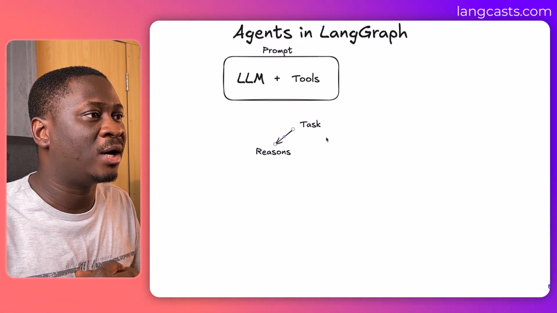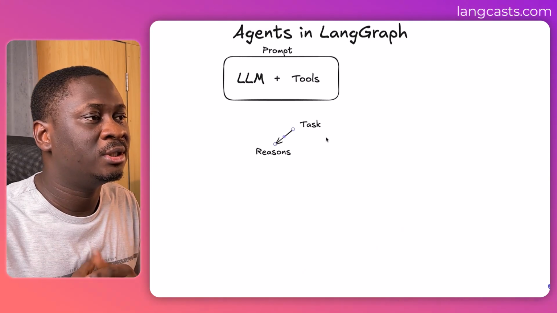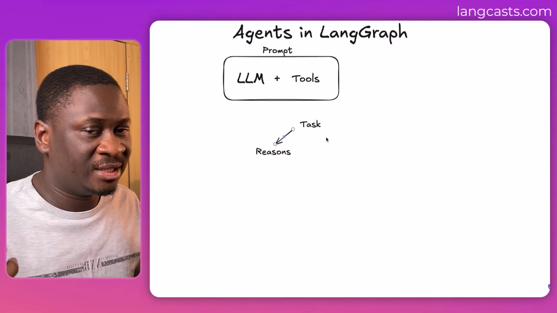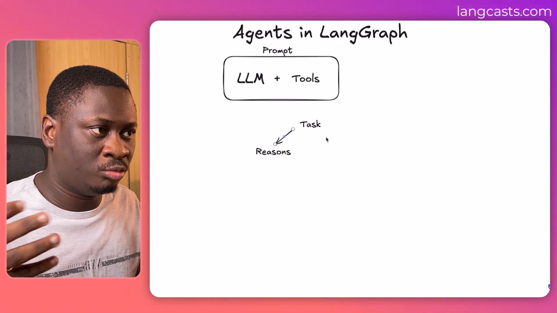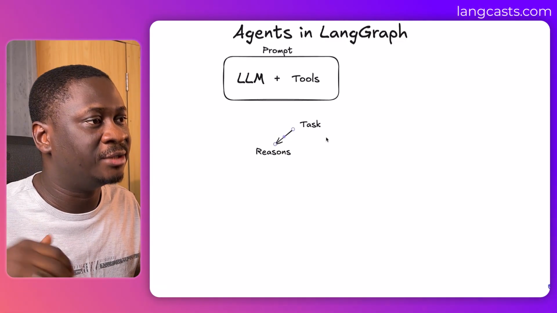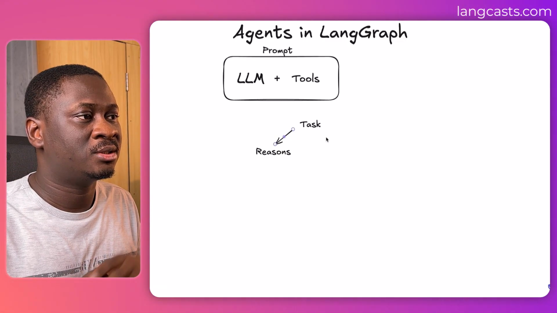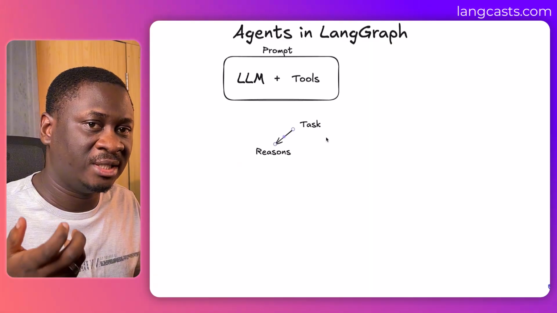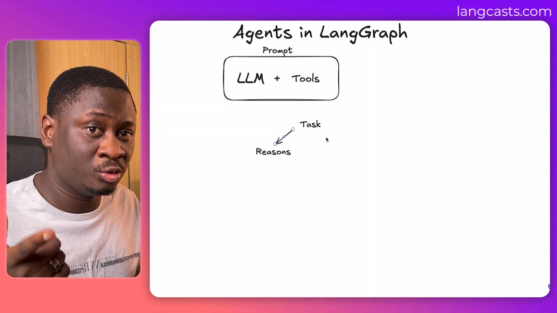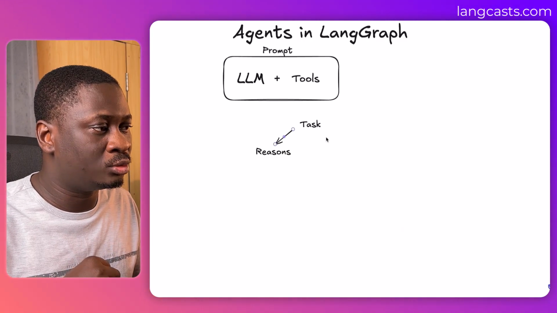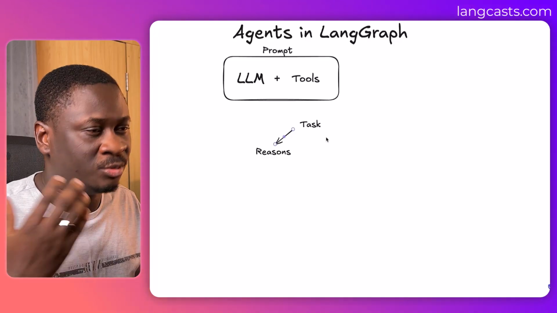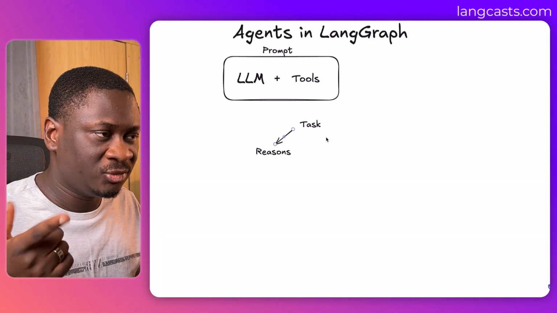Then it says, okay, now I need to construct the email. Then it constructs the email. Once it constructs the email, you can add an extra step to say you should walk through the email and check it out and see that everything is fine. It looks at that, everything looks fine. Then it goes again, and now I need to send the email. How do I send the email? Oh, I need to call a tool to send the email. So it calls a tool, and the tool sends the email. It gets a response back, which is mostly called an observation. Then it goes on like that.